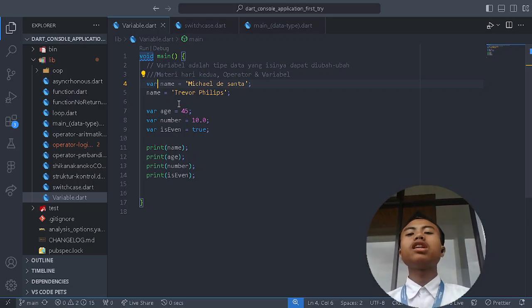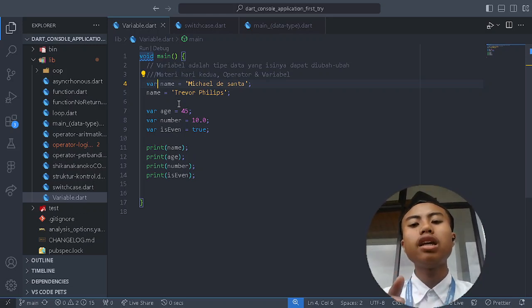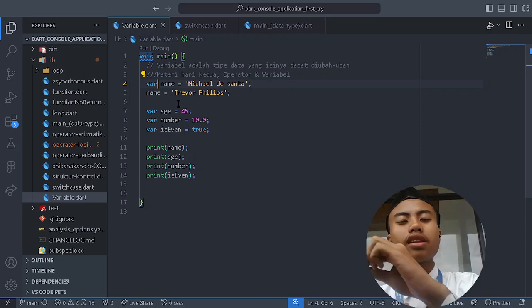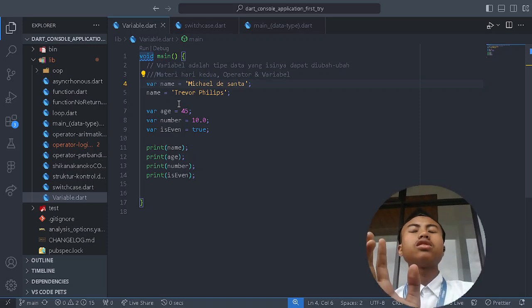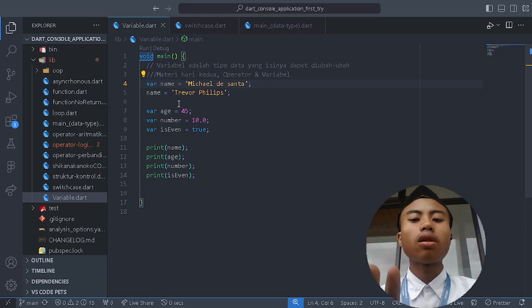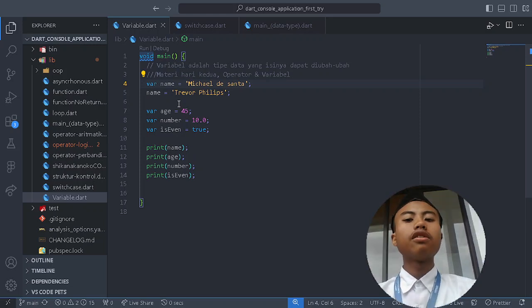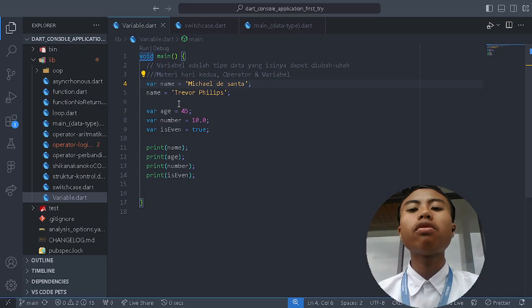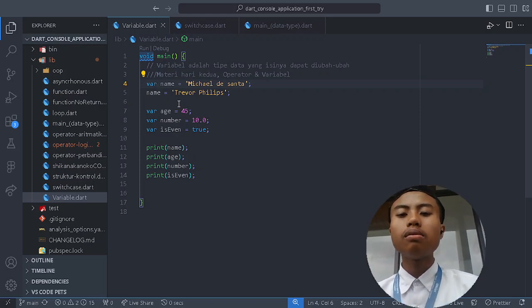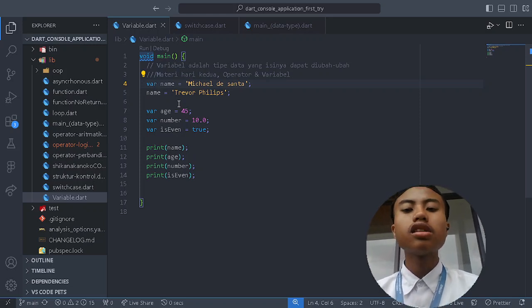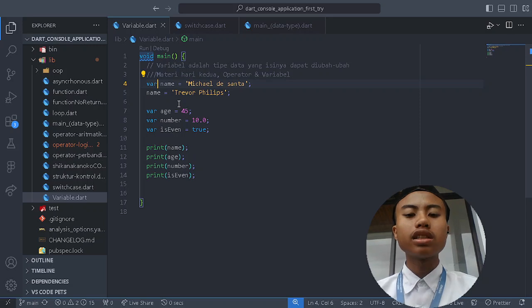For example, we make a variable with the name of Michael De Santa. That name of variable is name, and its content is Michael De Santa.